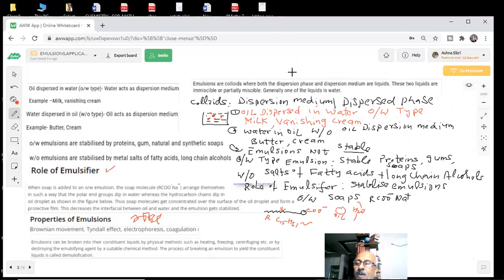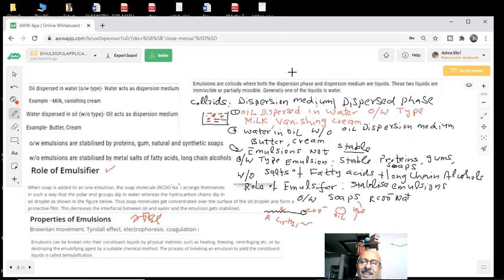Coagulation is a phenomenon you already know. If we add electrolytes, or there are different methods, when you add certain electrolytes or you boil it, you heat it, then what happens? The charge of the particles is discharged. Once the charge is removed, they will coagulate, they will form precipitates. So these are the properties of emulsion which are similar to the colloids, the sols which we discussed. Nothing new about it. You have already read Brownian movement, Tyndall effect, electrophoresis, coagulation.